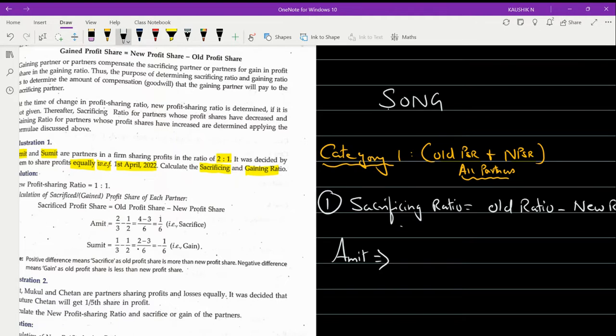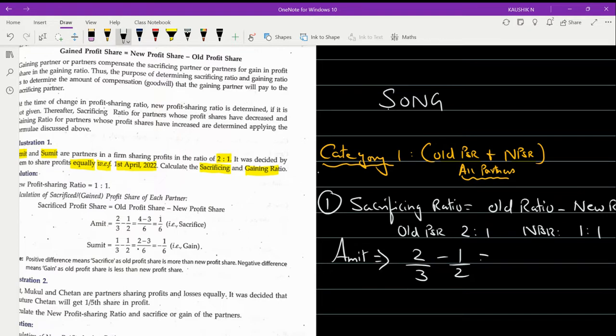We have the old PSR in the question, 2 is to 1, and we have the NPSR in the question as 1 is to 1. This is what I require to substitute here. So I'm going to calculate Amit's first. That means the sacrificing ratio is the old ratio, that is 2 by 3, minus 1 by 2. Am I making sense to you?